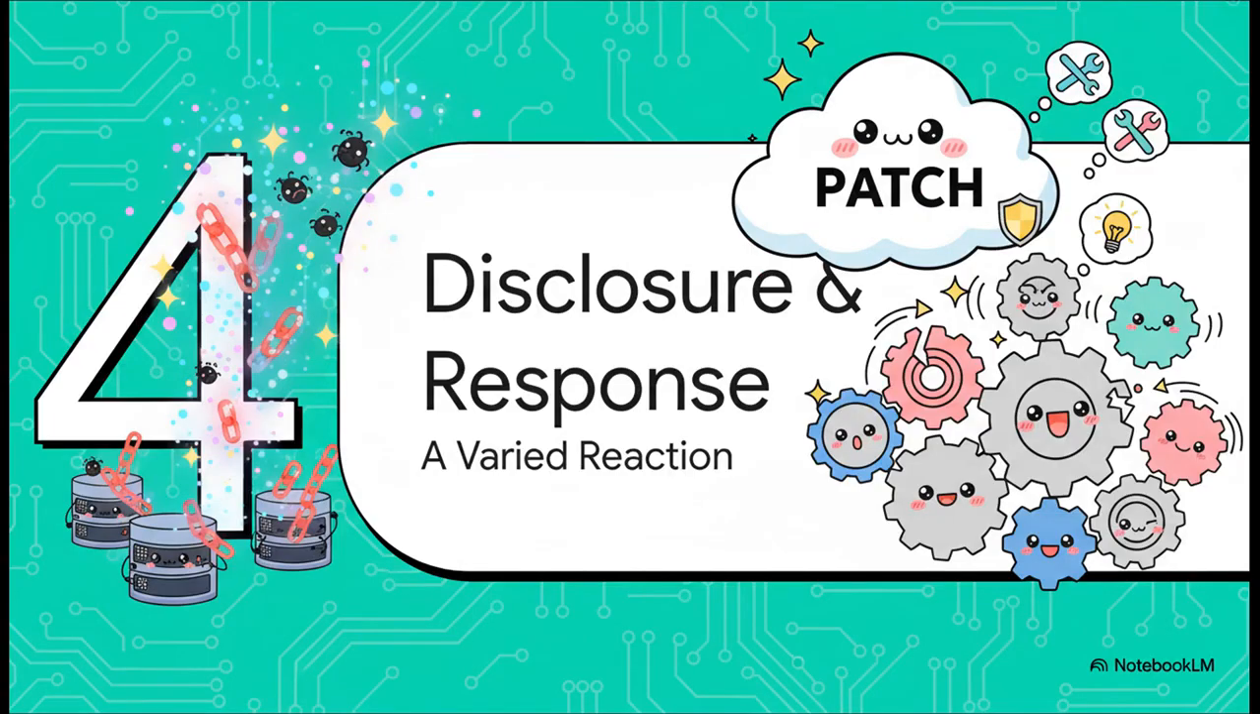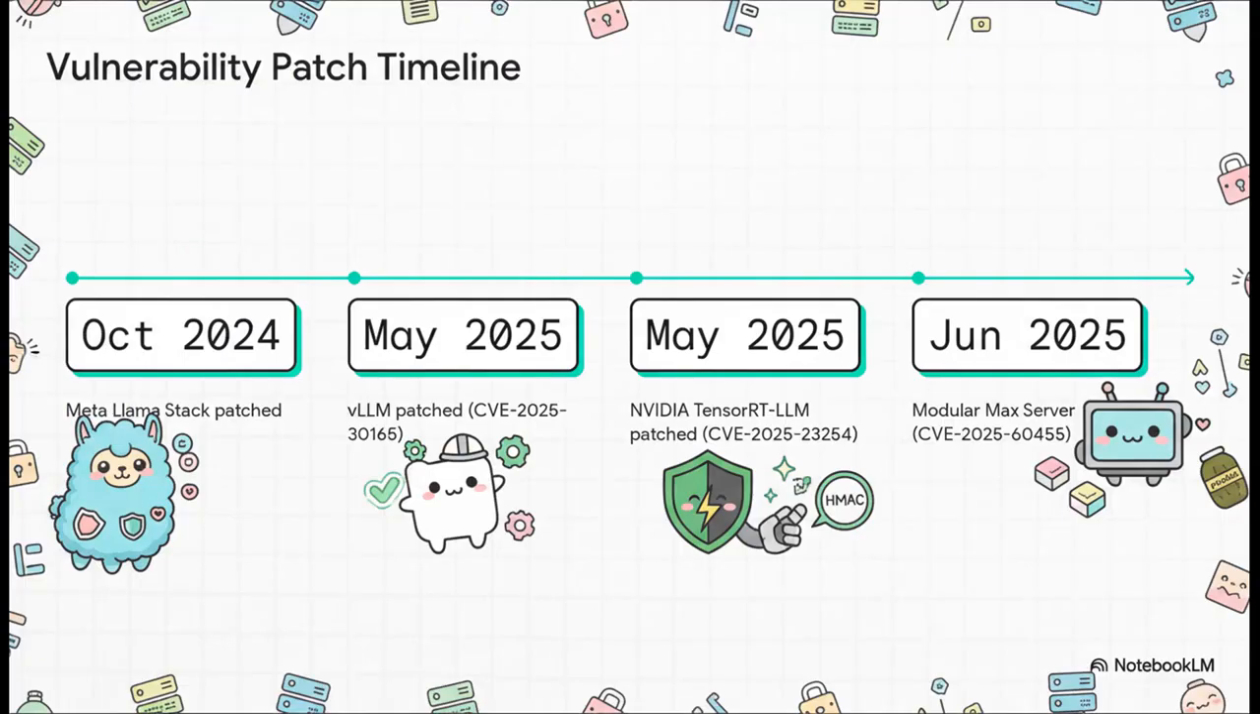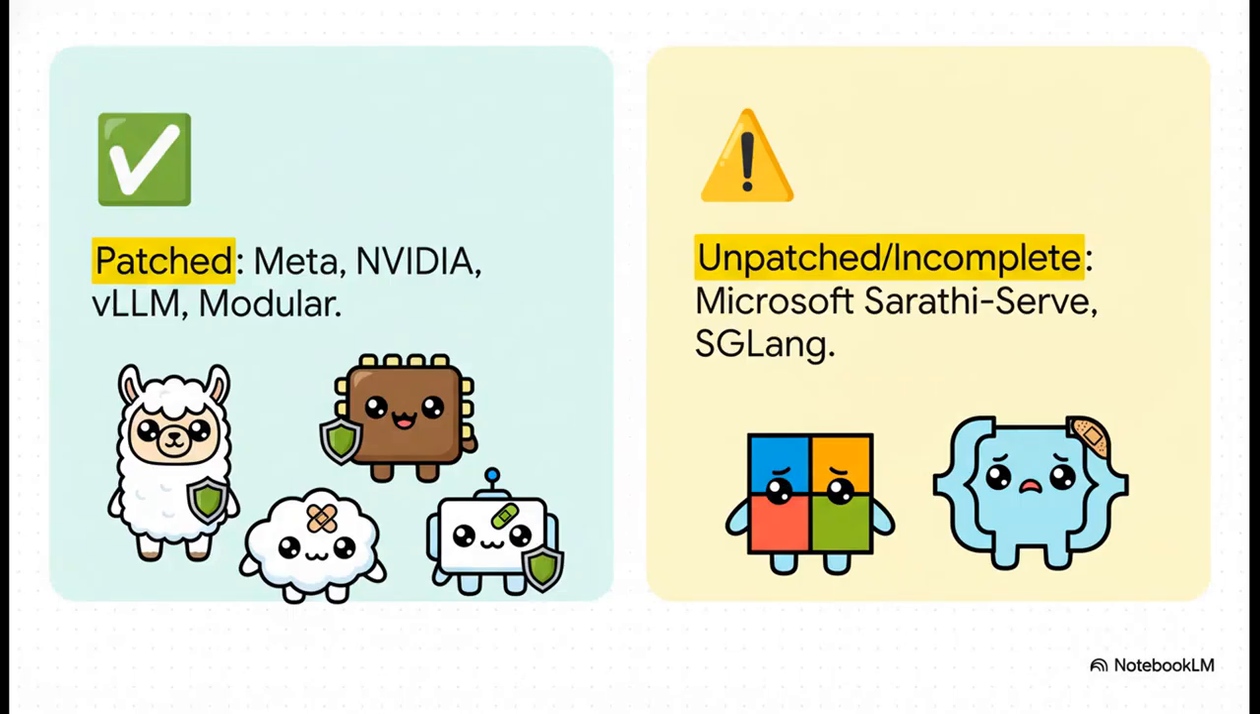So once this was all discovered, how did the different projects respond? Let's walk through the disclosure and patching timeline. Meta was first, patching the Llama stack back in October 2024. Then, a wave of fixes came in mid-2025. vLLM and NVIDIA both pushed out patches for their frameworks in May, and Modular followed suit, patching its Max server in June 2025.